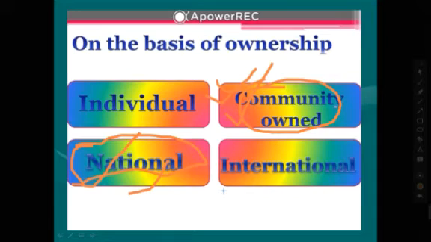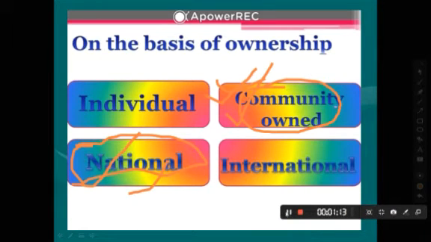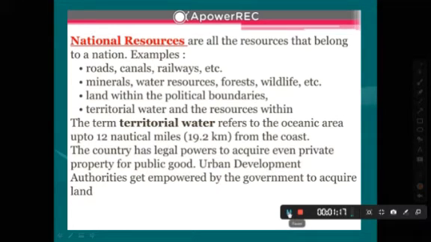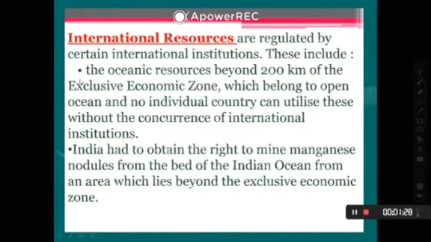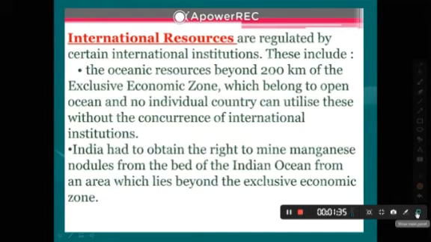Next we will discuss examples of national resources such as canal, road, railway. All these types are examples of national resources. And the international resources, exclusive economic zone, basically exclusive economic zones, that is 200 kilometers, 200 miles from the coastal areas of India.